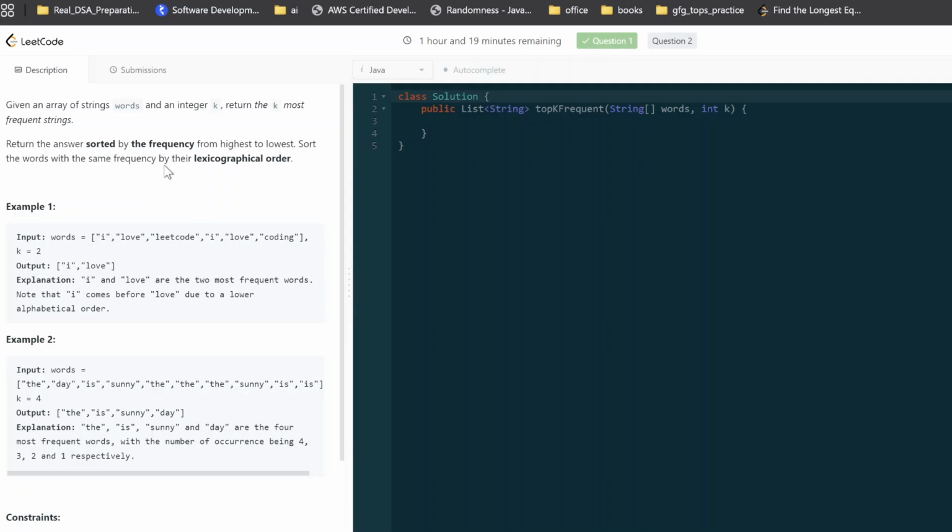Okay. So this is the question. It says, given an array of string, words, and integer k, return the k most frequent string. Return the answer sorted by the frequency from highest to lowest. Sort the words with the same frequency by their lexicographical order.